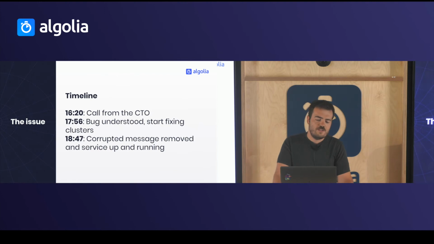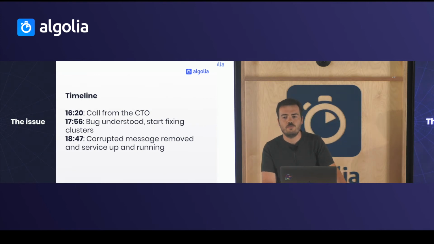To find this issue, it took an hour and a half. After that, you are already exhausted. You found the issue, and now you have to fix the servers. At that time, I deployed on 12 clusters. Since it crashed on all of them, it's 36 machines to fix. And so it took an hour to fix that.